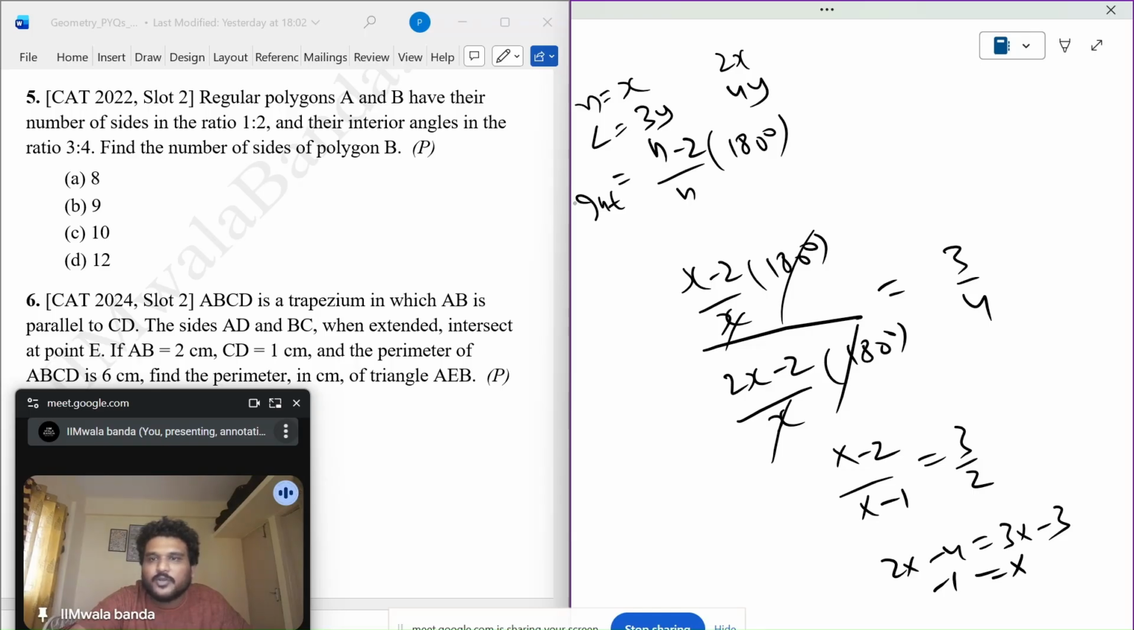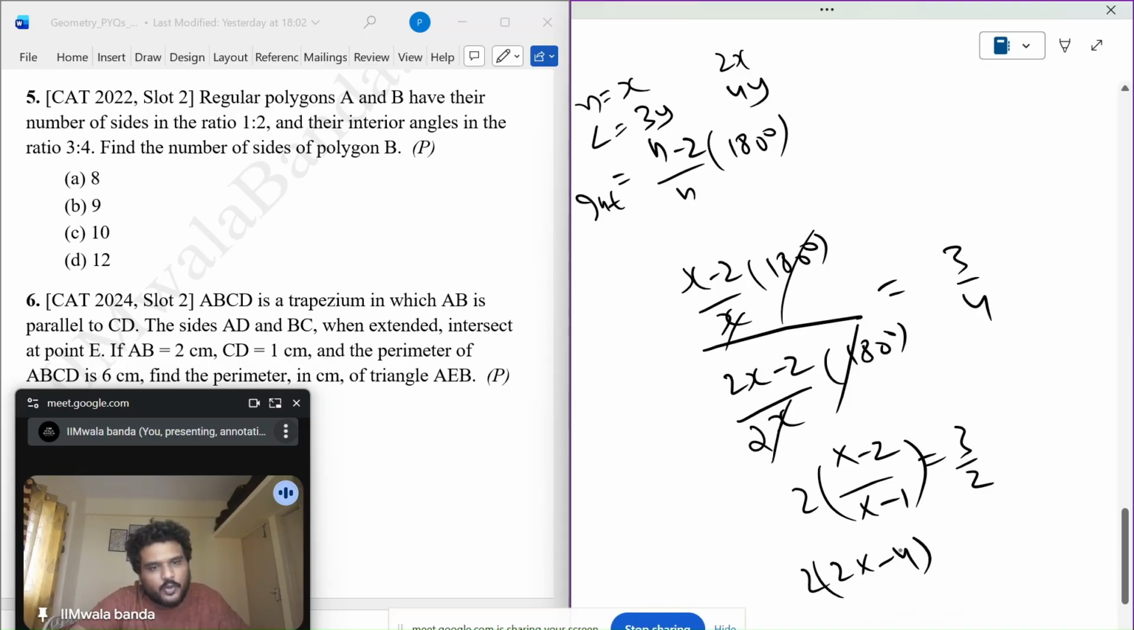Sides are in the ratio 1 is to 2. Internal angles are in the ratio 3 is to 4. So x minus 2 upon x into 180 degree, and 2x minus 2 upon 2x, right? Number of sides are 2x here. So this 2 will come in the numerator, and this will be 2x minus 4 into 2, 3x minus 3, this is 4x, so x is 5.